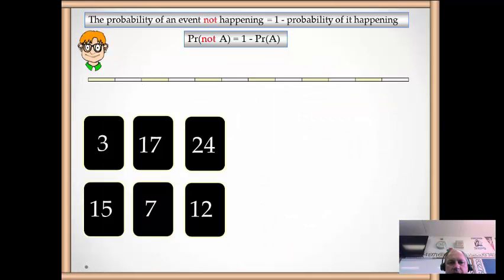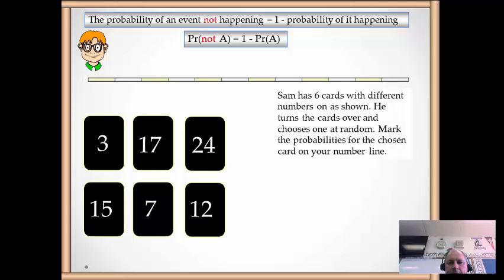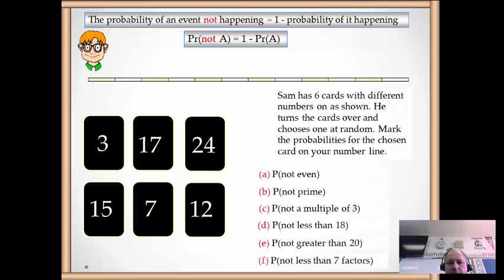Alright, here I've got 6 cards. Turn over a card, and what's the probability of these events? Probability not even. Look for the odds. 1, 2, 3, 4. So 4 out of 6, or 2/3.